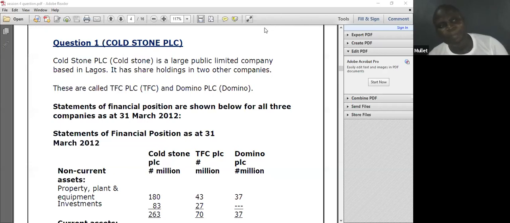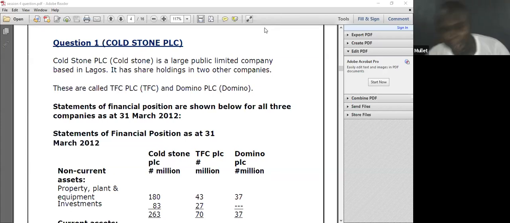By the time I multiply it with the total number of shares in existence, and you know how to get the total number of shares. We said the total number of shares equals the value of shares over nominal value. If you convert it to units of shares, you multiply by the percentage of the NCI based on the group structure times the market price per share of the subsidiary. That will give you the value of NCI.